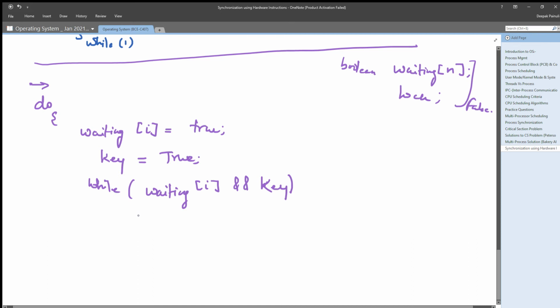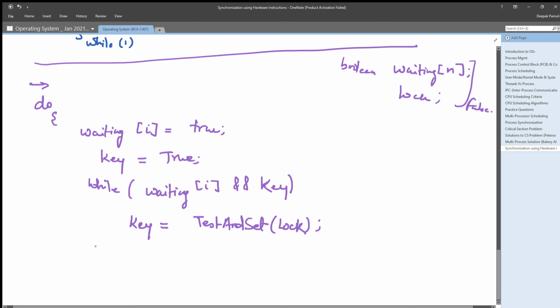Until these conditions are true, it will simply assign key with the output of the test and set function over lock, right?